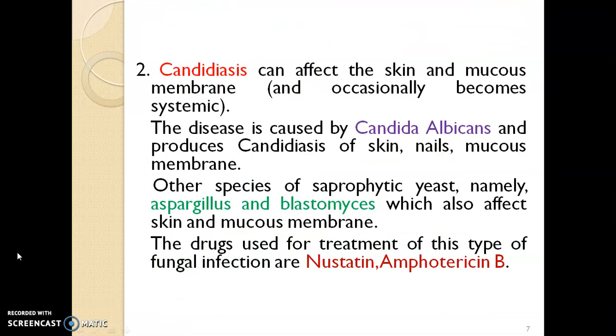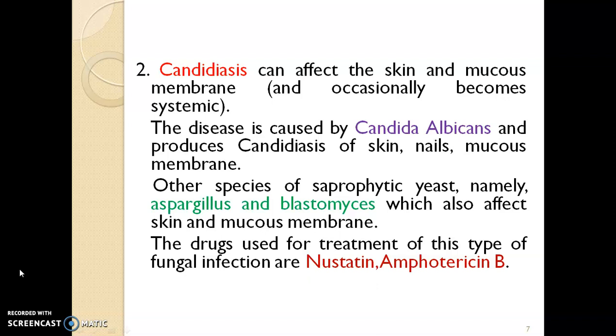Then the second group, that is candidiasis. Candidiasis can affect the skin and mucous membrane. This disease is caused mainly by Candida albicans, which mainly affects the skin, nails and mucous membrane.